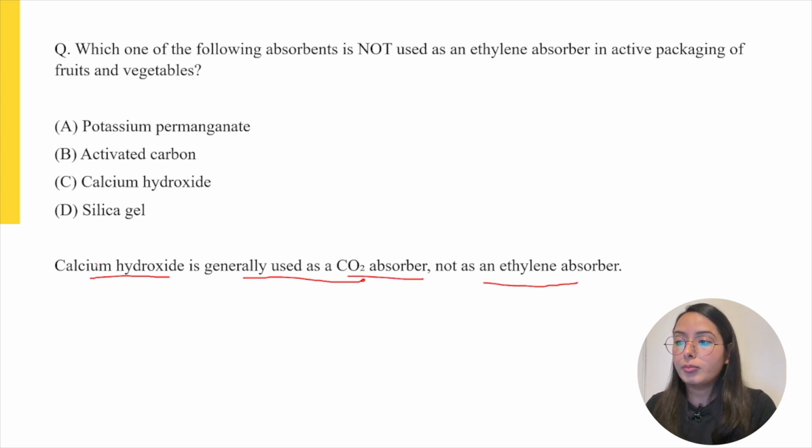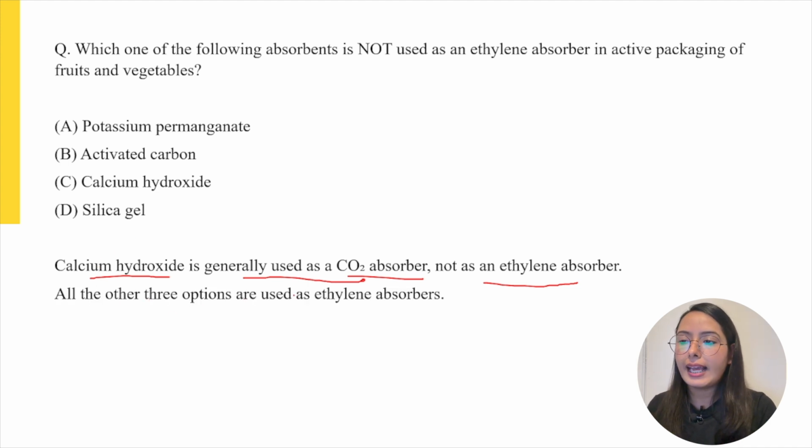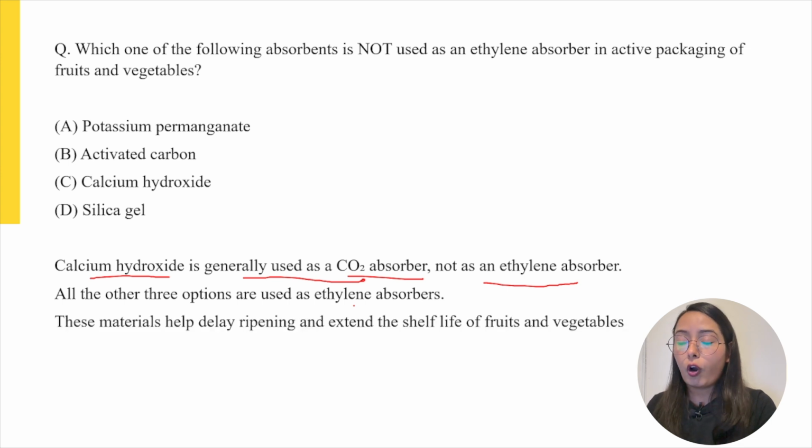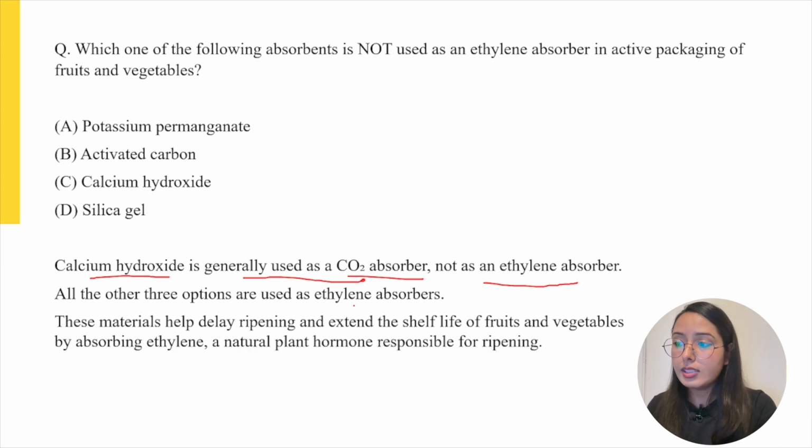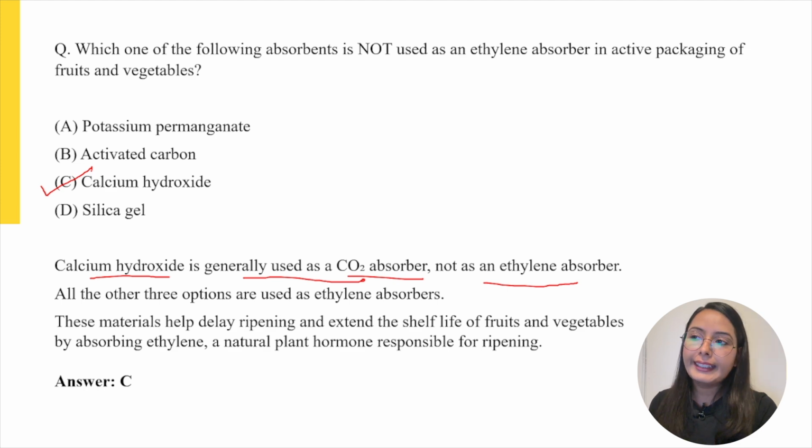All the other three options are used as ethylene absorbers because these materials help delay ripening, thereby extending the shelf life of fruits and vegetables, because they absorb ethylene, which is a natural plant hormone responsible for the ripening of fruits and vegetables. Hence, answer C, calcium hydroxide, which is not an ethylene absorber, is the correct answer.